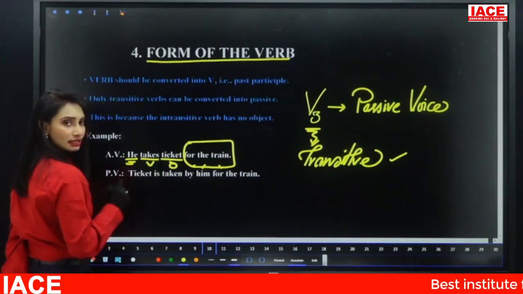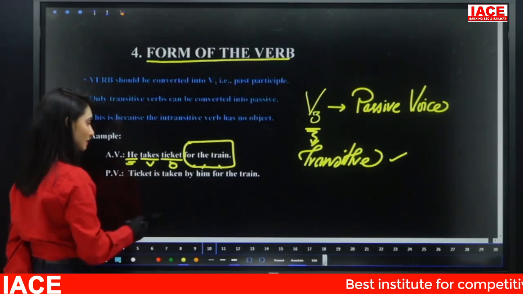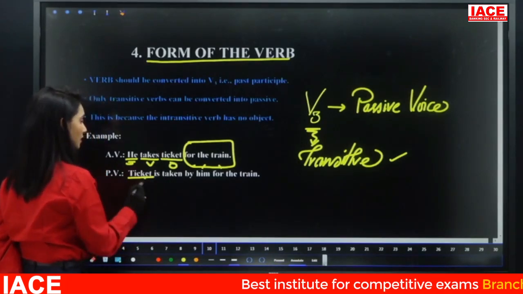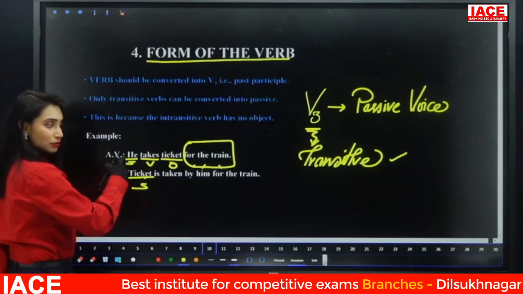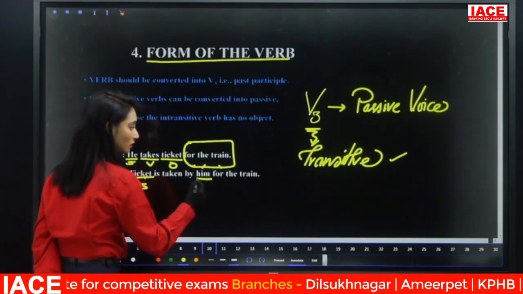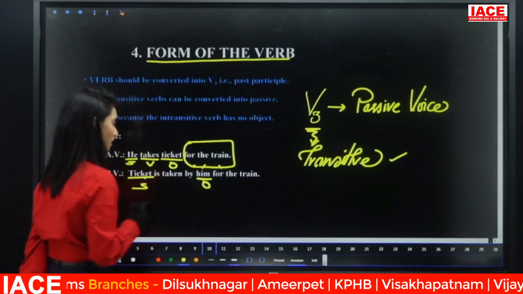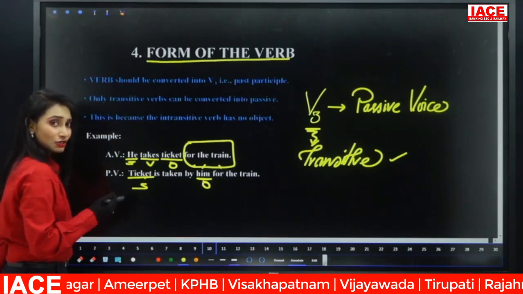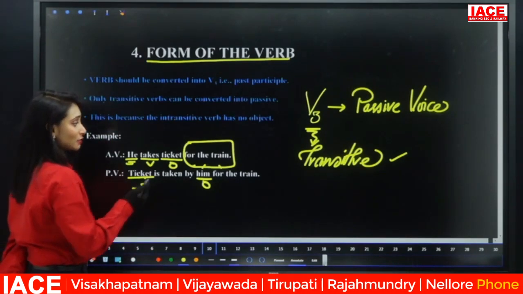Now, ticket. Subject becomes object, object becomes subject. Okay, ticket became the subject now. He, the subject, becomes the object. What is the object form of he? Him, object. Takes. It is in present tense. Present tense means V1.